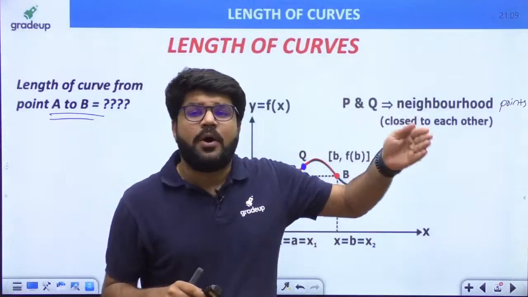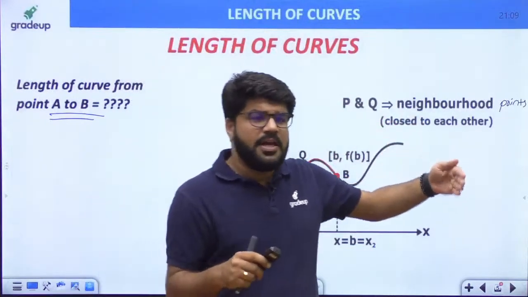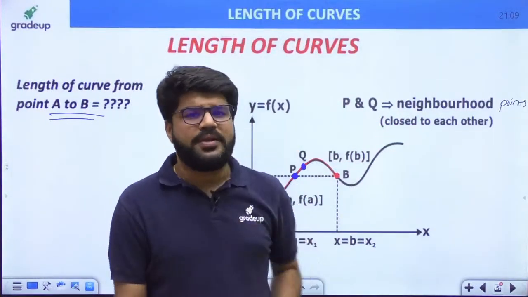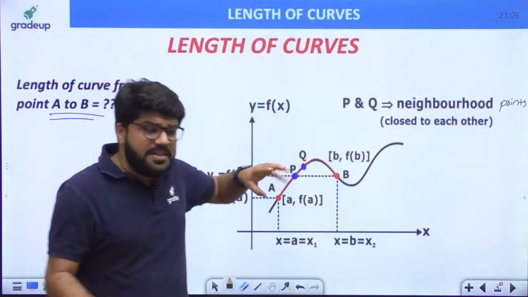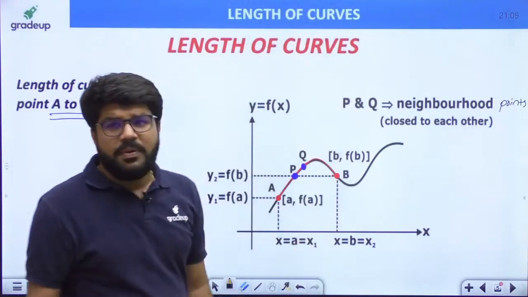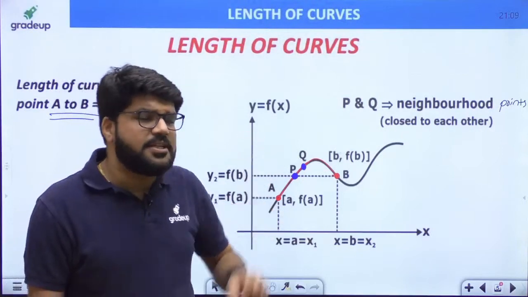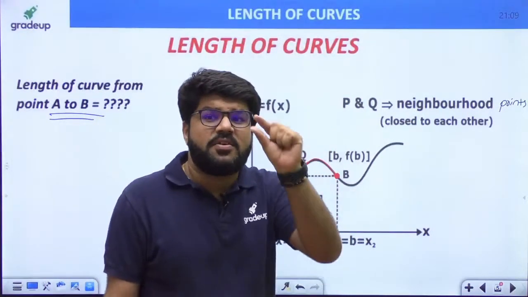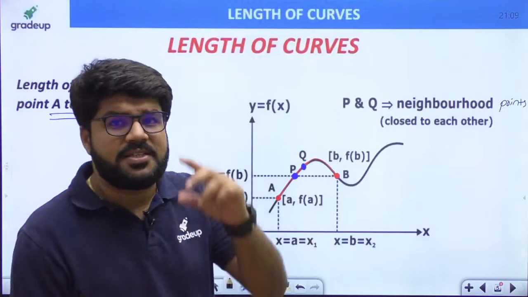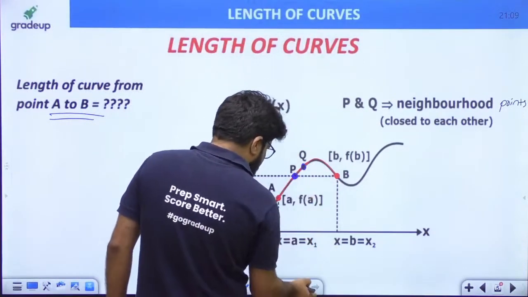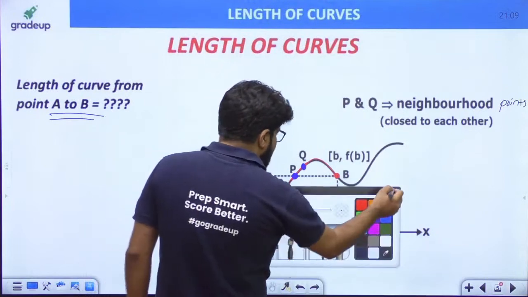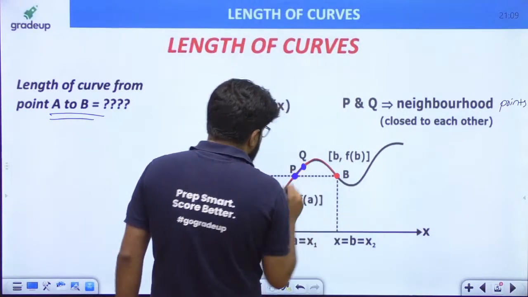So adjacent means almost touching points. They will not even have this much separation, but just to make you visualize, I have taken some distance. What you have to imagine in your mind is a very, very small distance. Almost touching points. Okay, so let's talk about this length PQ.